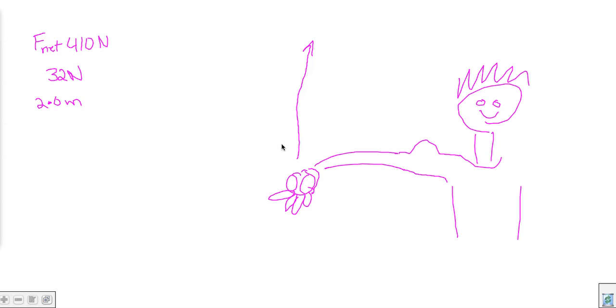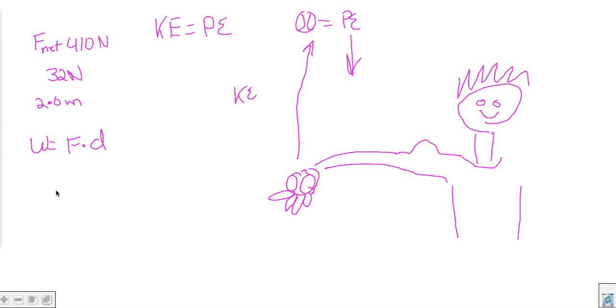Here's what's going to happen. This is going to become kinetic energy, and that kinetic energy is going to go up to a certain height, transfer all into potential energy, and then the baseball is going to come back down. So in this scenario, the kinetic energy is going to equal the final potential energy. Let's figure out what we know. We know that work equals force times distance, and we were given a distance and a force.